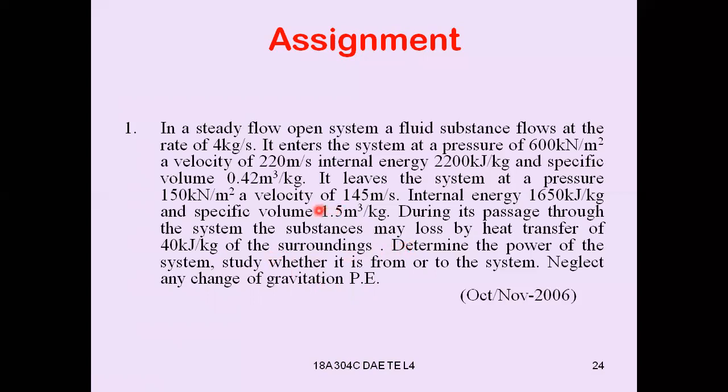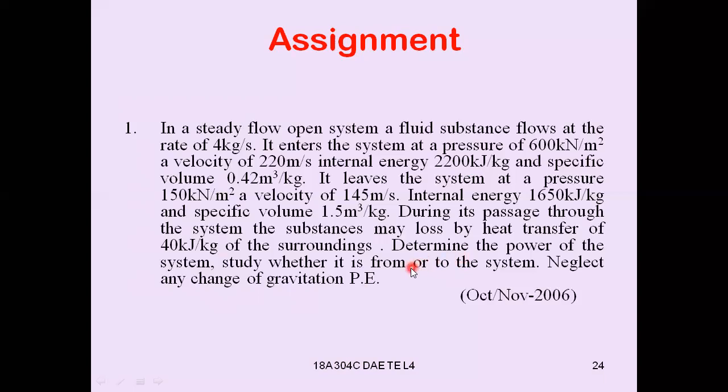So in this case, by using the steady flow energy equation, we can get the power value and also its sign. Very simple.